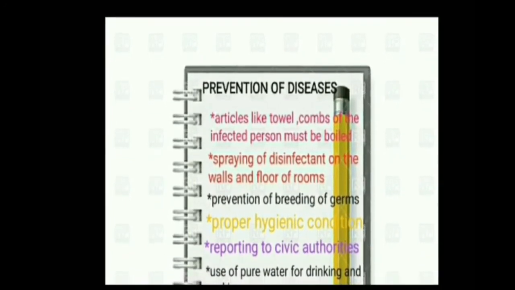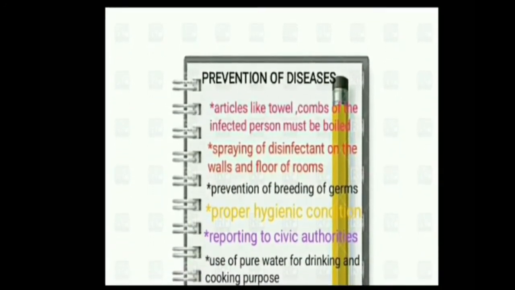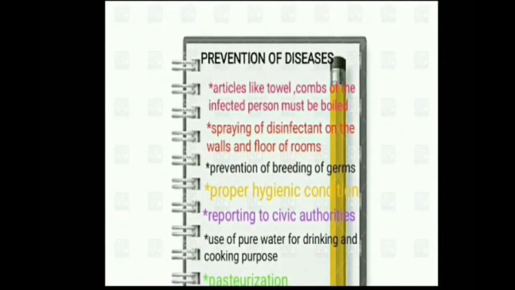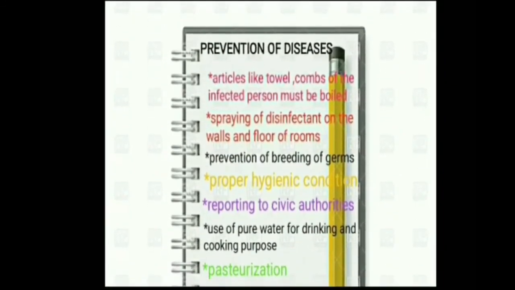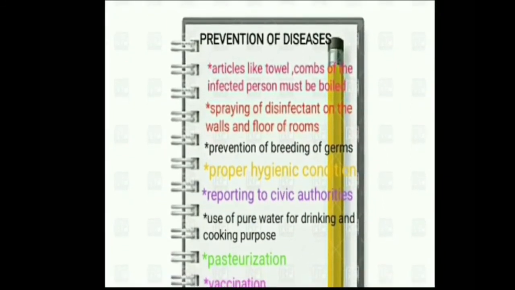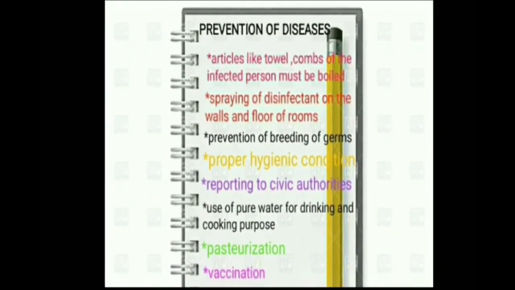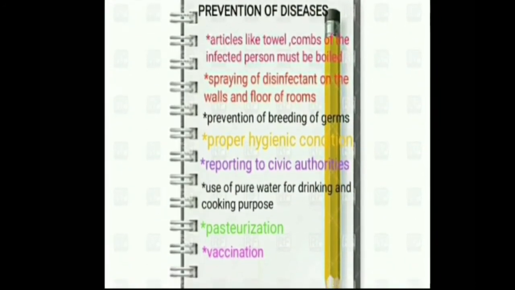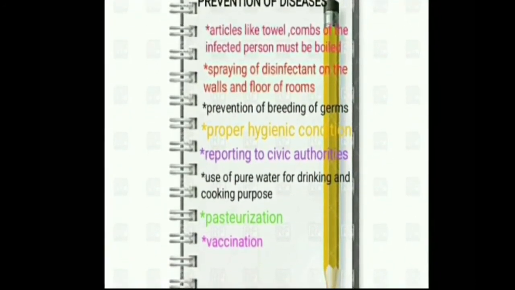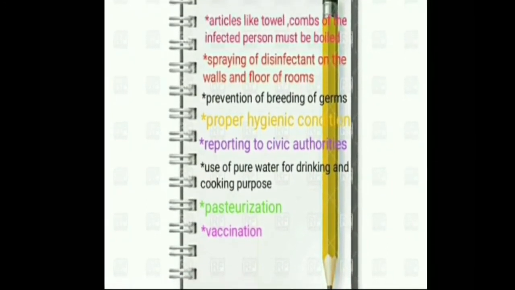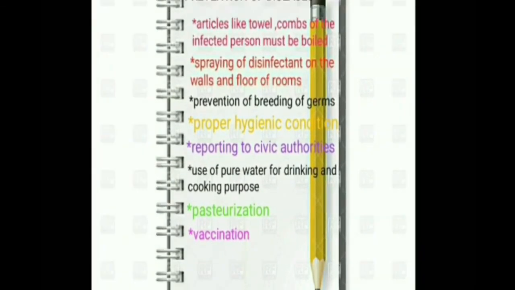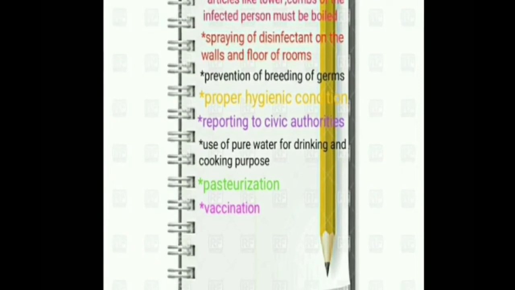Proper hygienic conditions. Use of mosquito nets, repellent and avoiding the stagnation of water at a place. Reporting of disease spreading in our locality to the civic authorities. Purification of water by chlorination, boiling or using filters for drinking and cooking purposes. Pasteurization and vaccination.